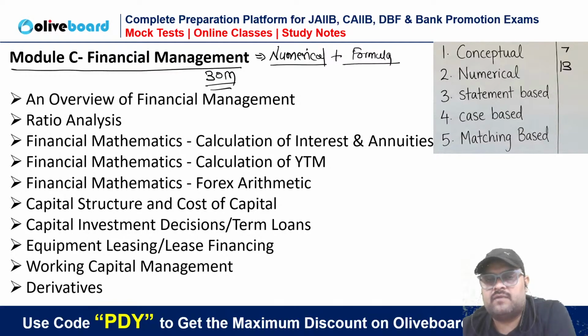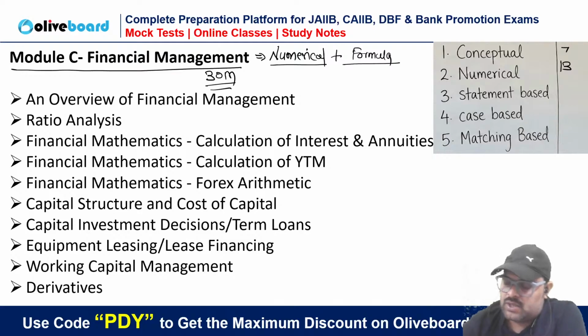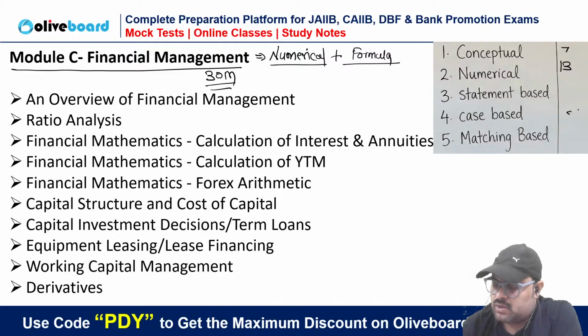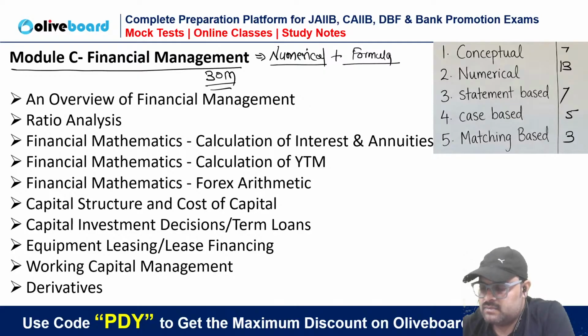The numerical part may have excessive value also, because all the cases they ask in the exam will also be based on numericals. So the case based part is also around 5 marks, and if we put the statements, around 7 marks and 3 marks they can have, around 5 marks, and around 2 marks they can have from the matching based pattern.